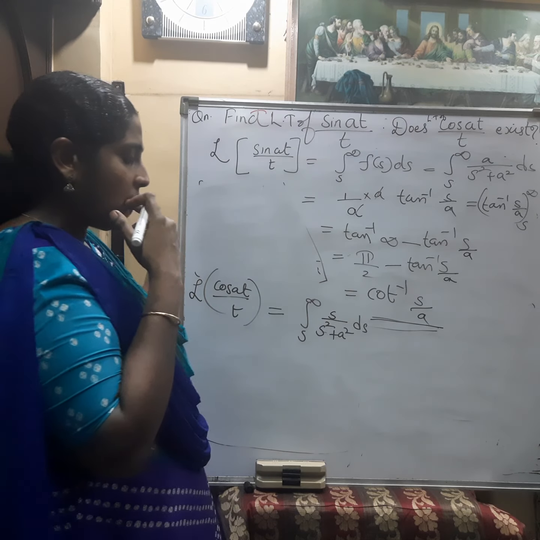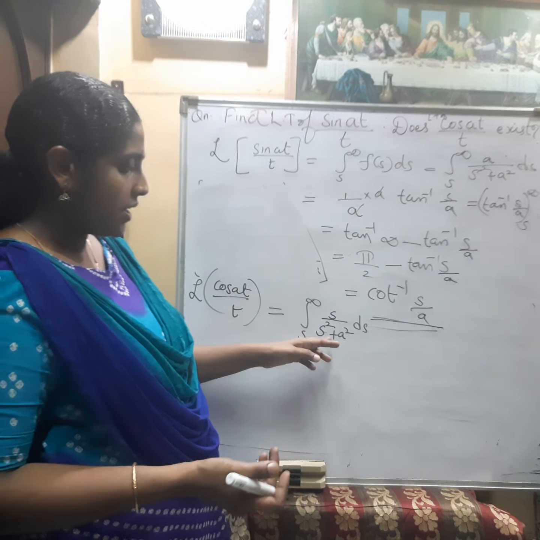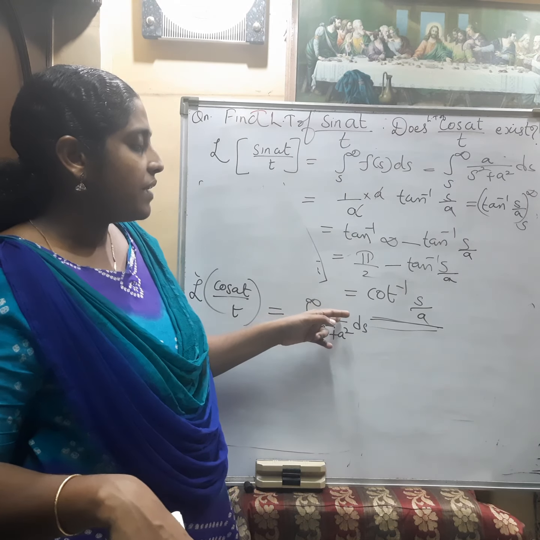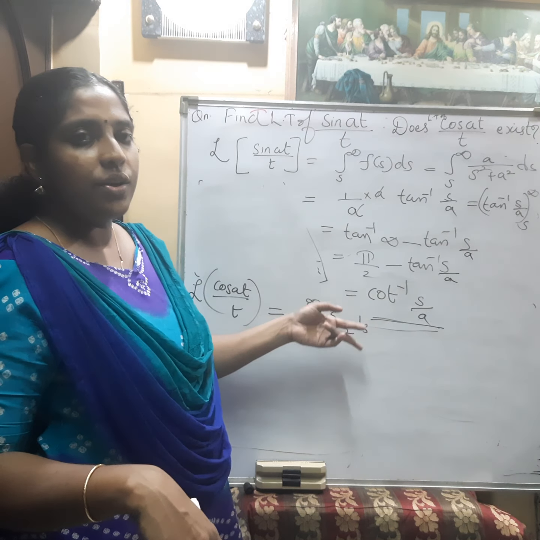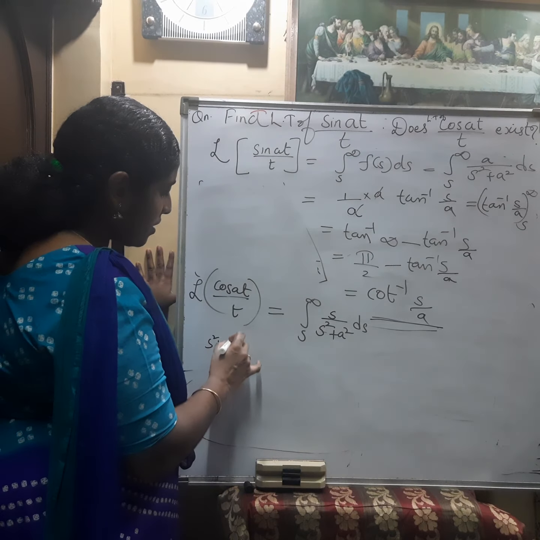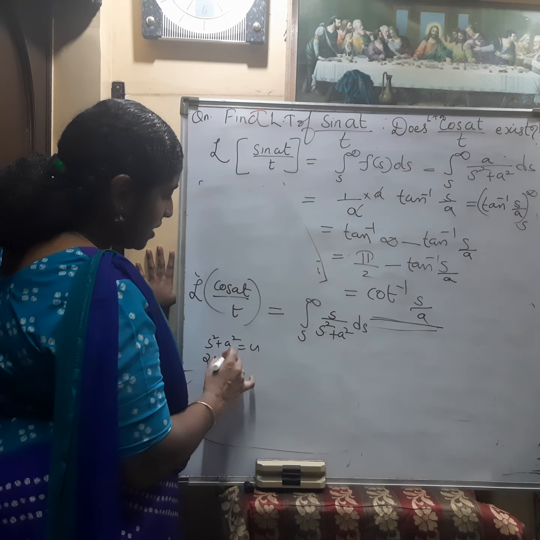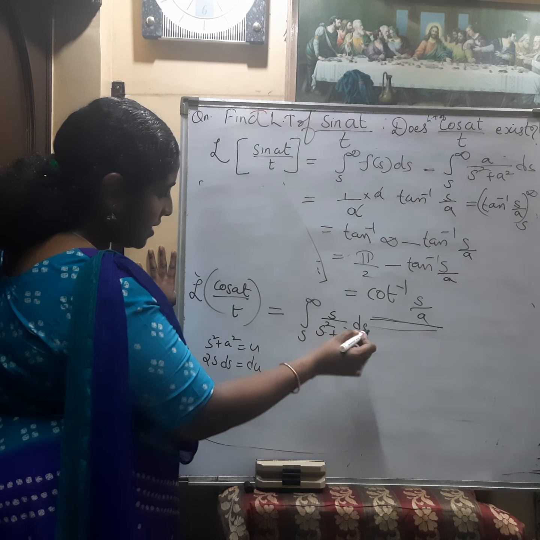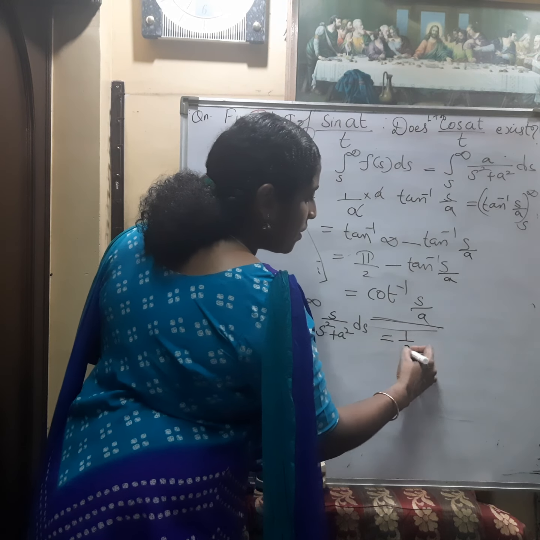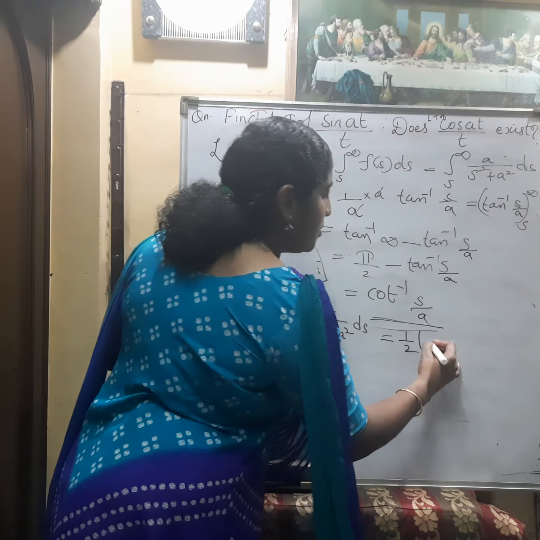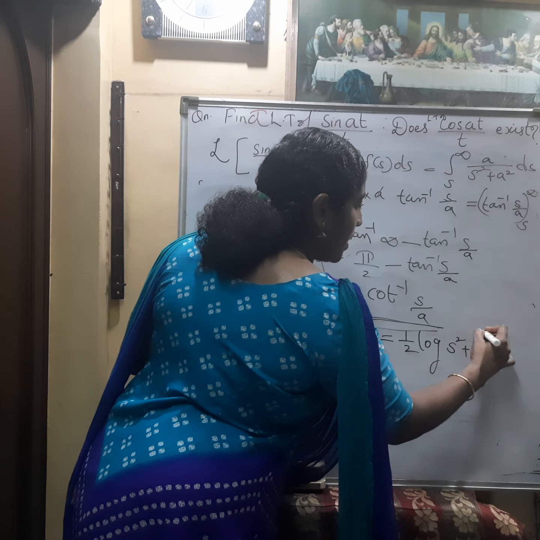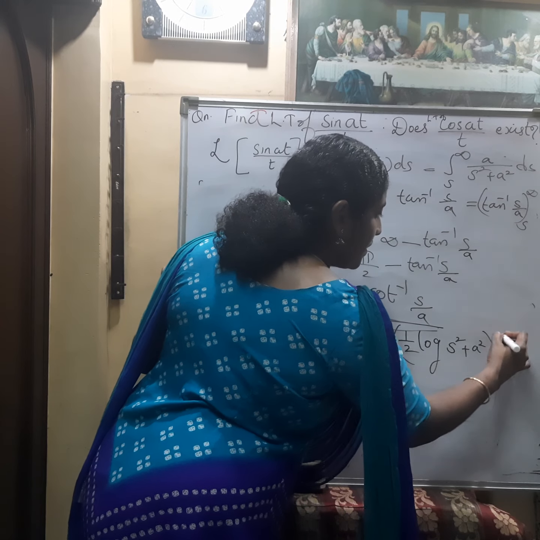How can we find this integral? S square plus a square, we can put it as u, then 2s ds will be du. We have seen this in the first numerical. So s square plus a square is u, then 2s ds is equal to du, then s ds equals du by 2, and this will become 1 by 2 log u. Log u means here we will get s square plus a square between the limits s to infinity.